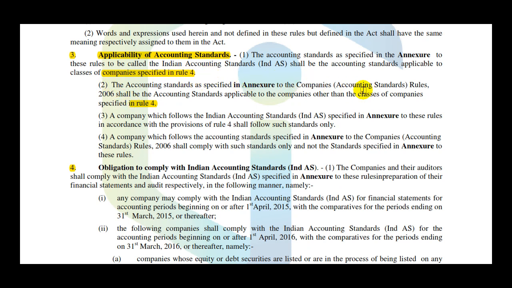The accounting standards specified in annexure to Companies Accounting Standard Rules 2006 shall be the accounting standards applicable to companies other than classes of companies specified in Rule 4. So there is an annexure to Companies Accounting Standard Rules 2006.